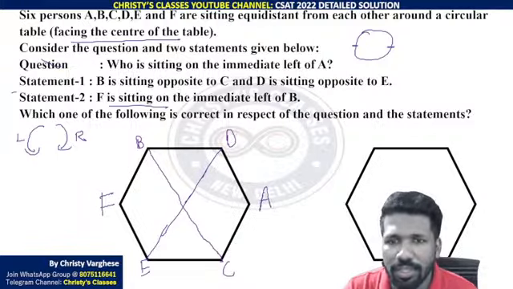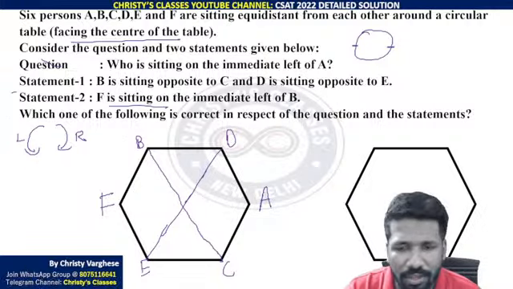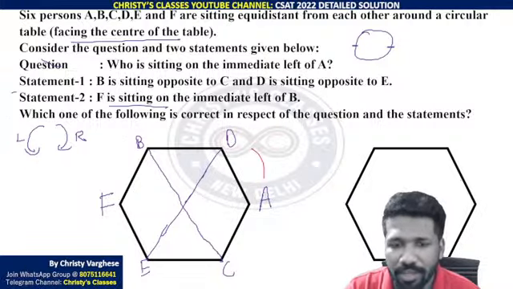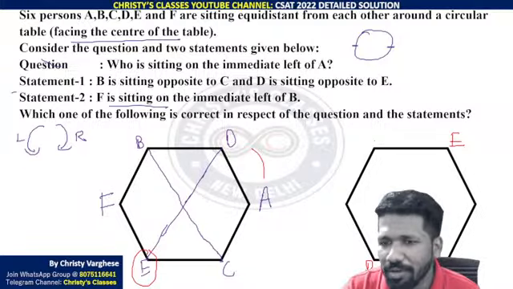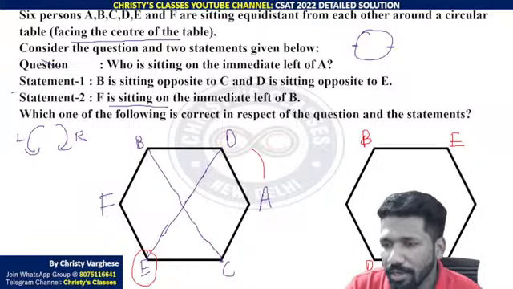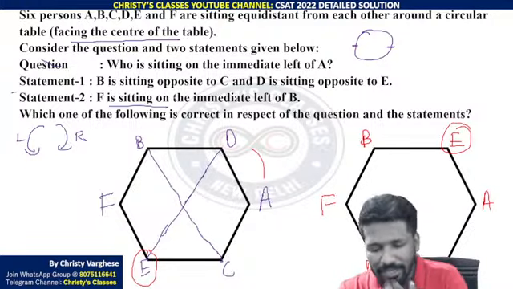Now can you say who is the immediate left of A? You may feel that you can say who is the immediate left of A, because here D is the immediate left of A. But D and E can change now. If E is here and D is here, still the statement holds. B here, C here, still the statement holds. Now who is the left of A? E is the left of A. Look at this. This reality also it is correct now.